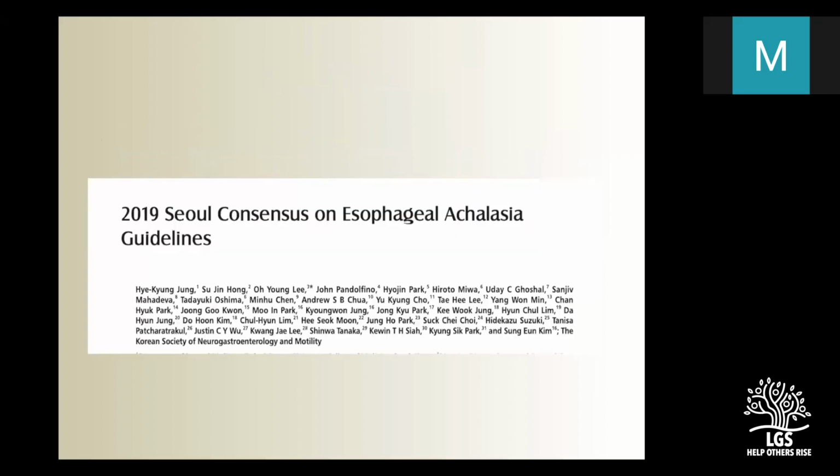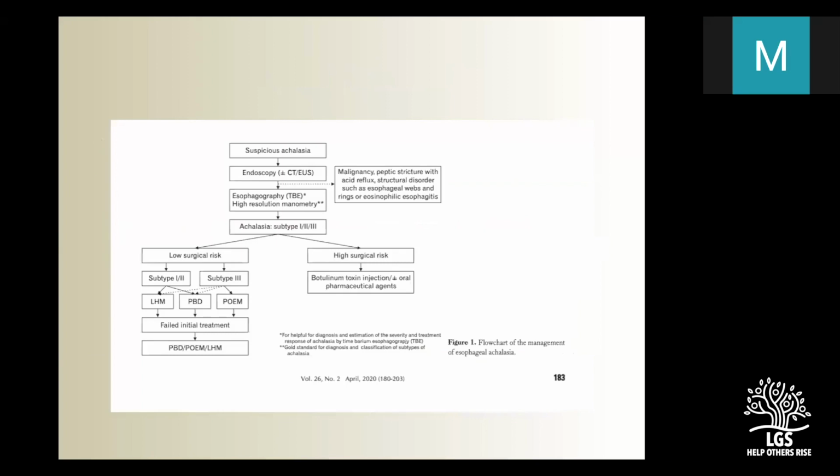Now, I just put two slides. This is a very good consensus guideline, particularly after coming of POEM, published in 2019, known as the Seoul Consensus Guideline. I will not go through the whole paper, but this flowchart explains most of the things on how to manage achalasia. So whenever you are suspicious of achalasia, of course, endoscopy. Nowadays, you can add CT or EUS to rule out malignancy, strictures or anything.